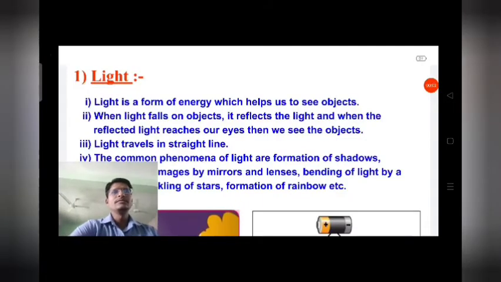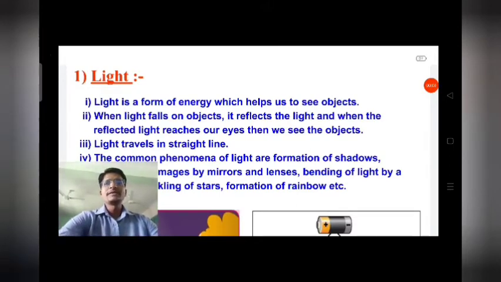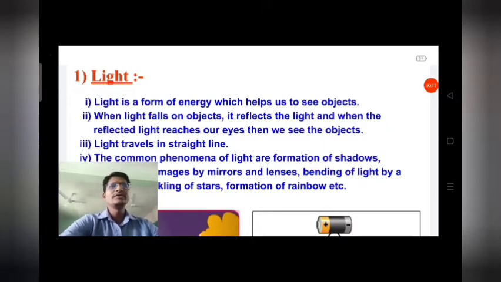So we'll continue the explanation of light, chapter number 4. As we know, light is a form of energy which helps us to see objects. When light falls on objects, they reflect the light, and when the reflected light reaches our eyes, we see the objects.